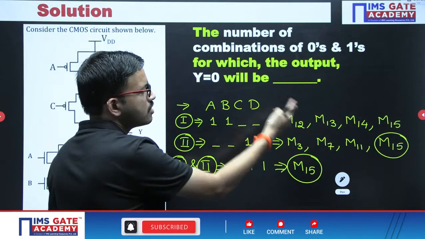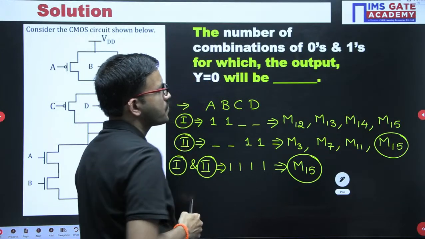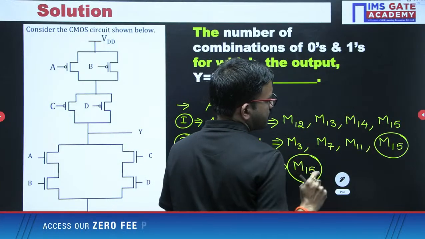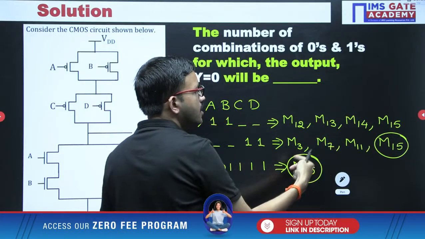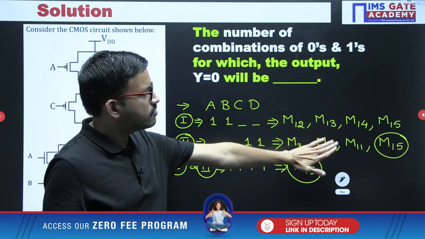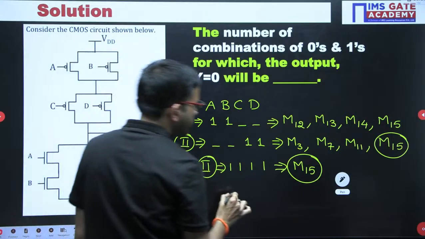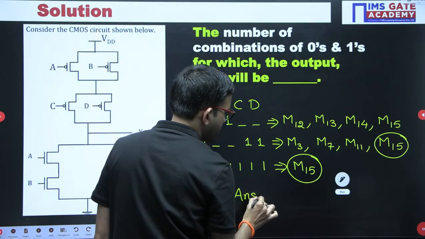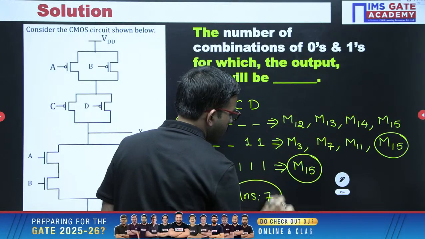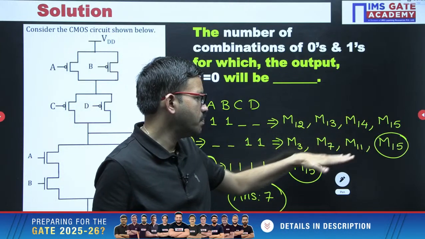Now you can count how many we are getting. Here 1, 2, 3, 4, then 5, 6, 7. Here M15 is repeating. Since M15 is repeating, we can consider one time only. I hope it is clear. Now answer for this question is 7. Here 4 plus 3, that is 7. It seems to be that here 4, 8 plus 1, that is 9.